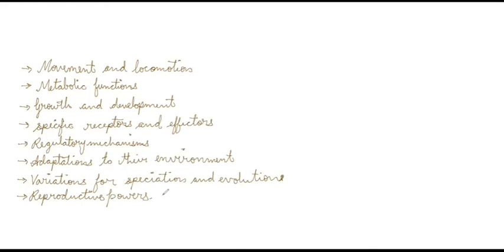And now I'll be discussing some of the characteristic properties which are given in the NCERT and from which the questions are also asked. So let's start with the first basic property.